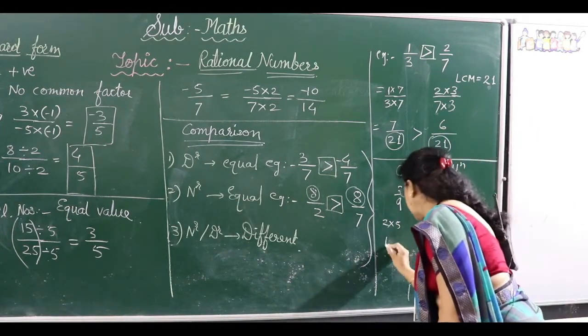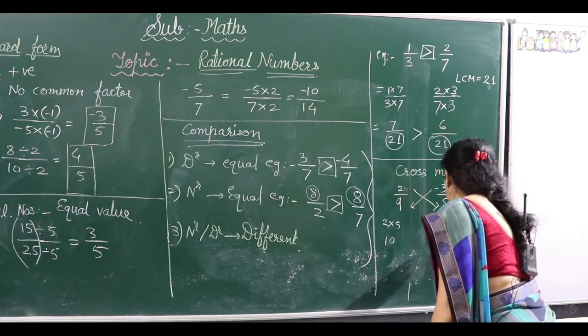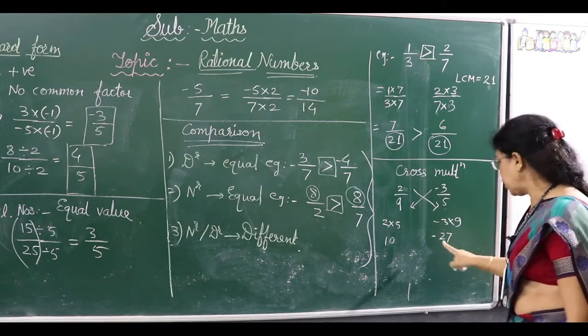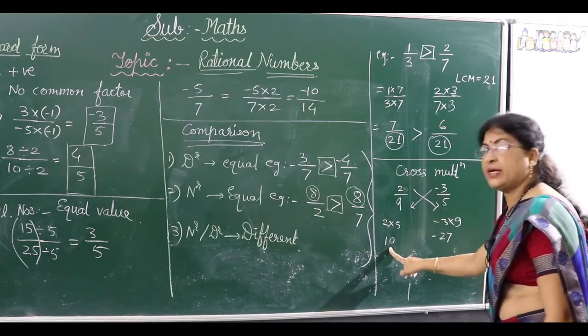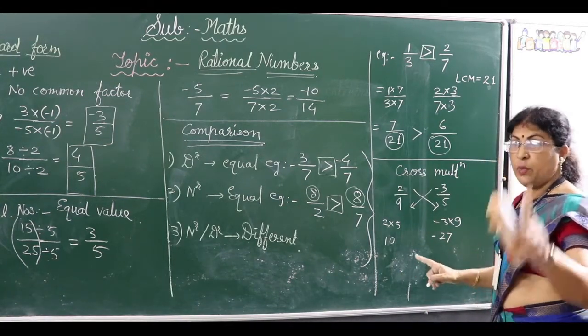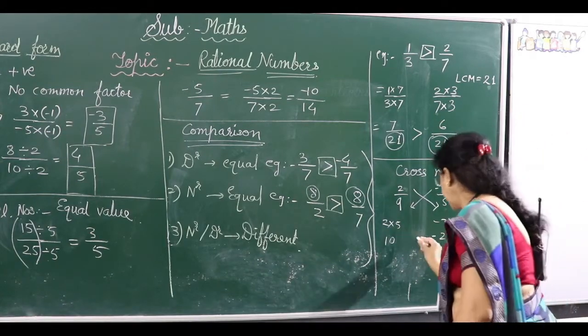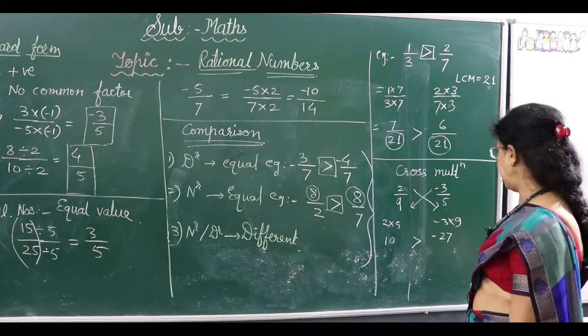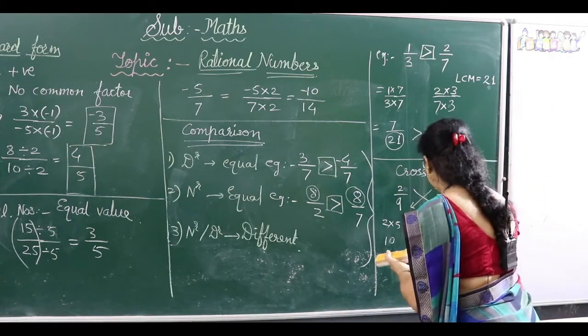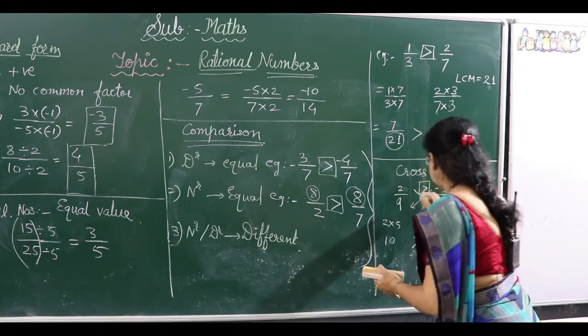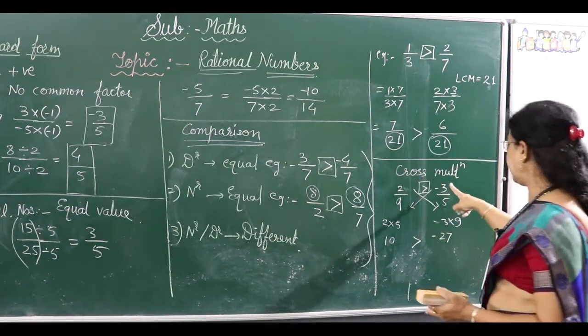Okay, now get the answer. 5 2s are 10 and here 9 3s are 27, but with negative sign. Now compare these two. 10 is obviously greater than negative. Always remember, positive integers are always greater than negative integers. So this 10 is greater than minus 27. So what sign will come between these two fractions? The same sign we will write here: this rational number is greater than this.